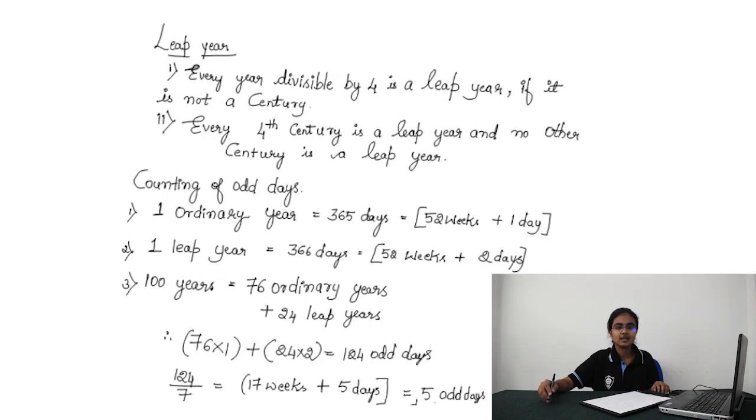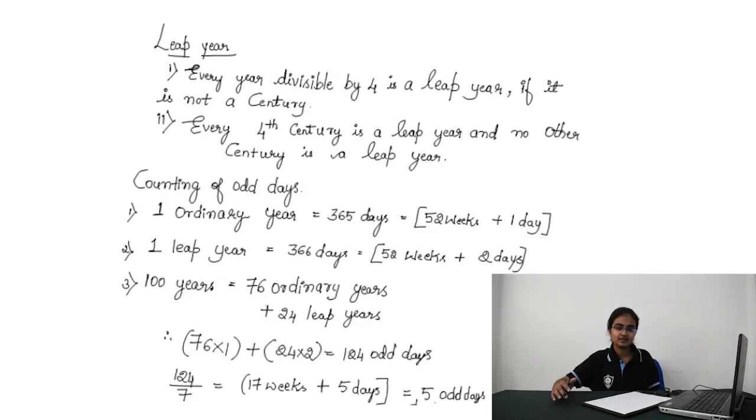Mainly here we are going to count the number of odd days. For one ordinary year, we have 365 days. If we divide 365 by 7, we get 52 weeks and the remaining 1 day. That 1 day is the odd day. One leap year has 366 days, and if you divide it by 7, you'll get 52 weeks plus 2 odd days.